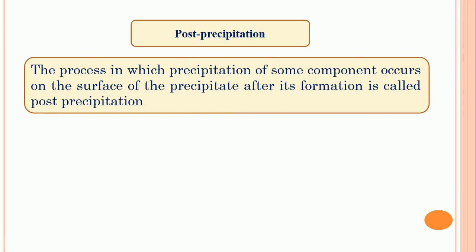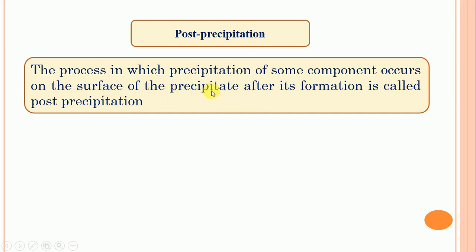Then some of the impurities in the mother liquor contaminate the precipitate. That precipitation is called post-precipitation. That means impurities contaminate the precipitate after some time when it is in contact with the main precipitate. See the definition: the process in which precipitation of some components occurs on the surface of the precipitate.